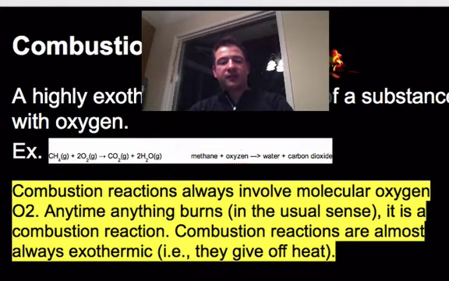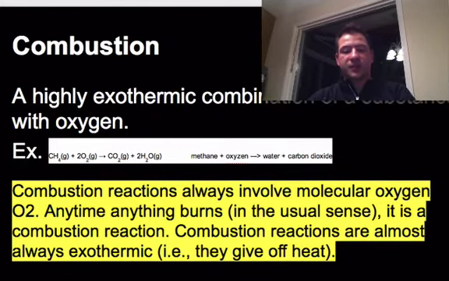You have to be able to identify those equations that I showed you on methane, and the word equation, to be able to identify from the list that those are combustion reactions.